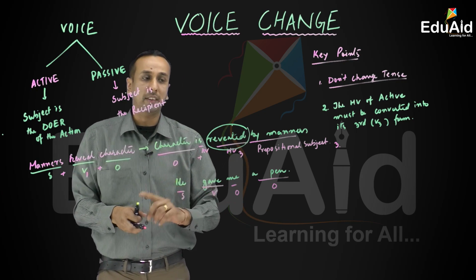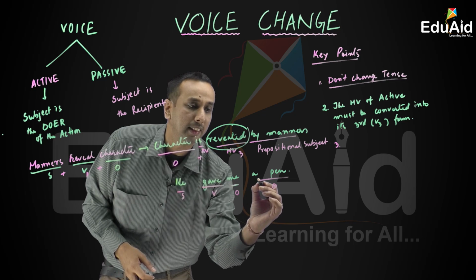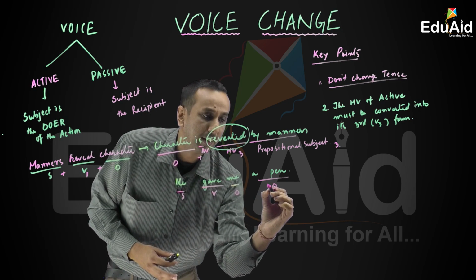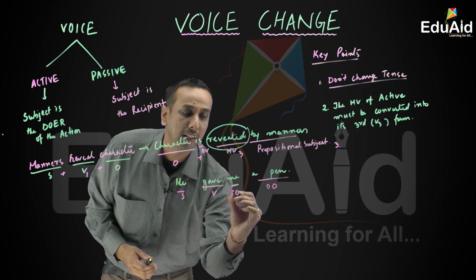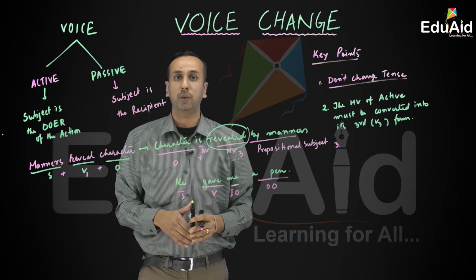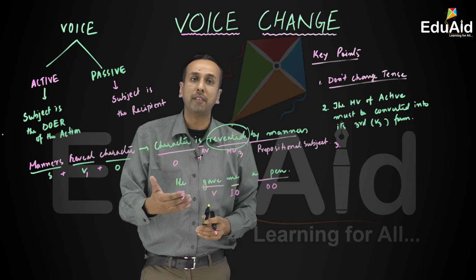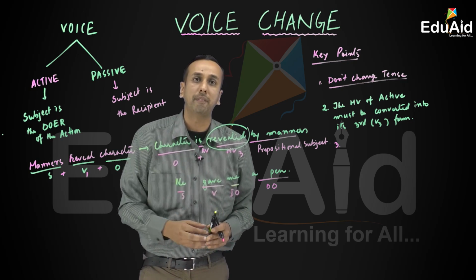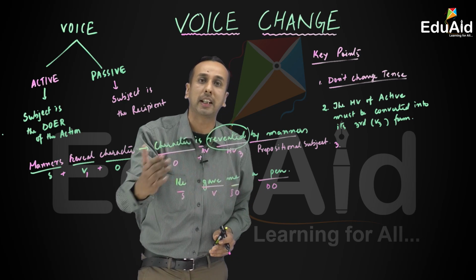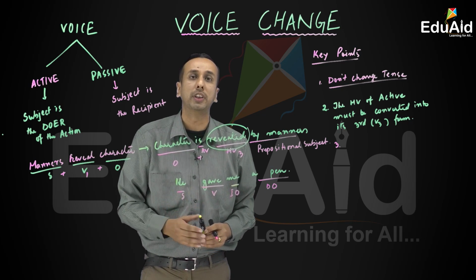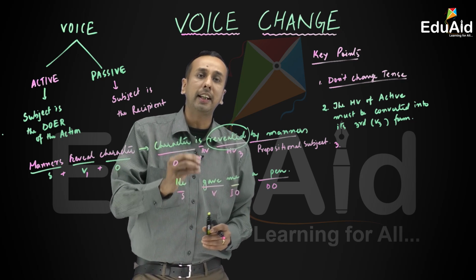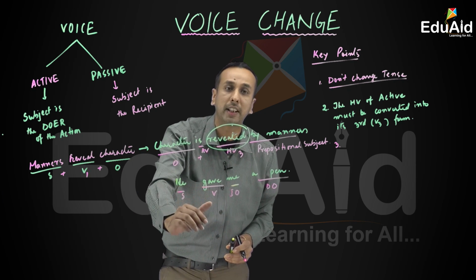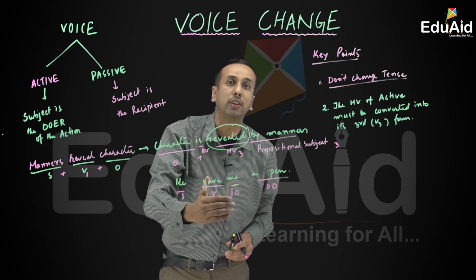So in grammar we precisely consider a pen to be a direct object and me to be an indirect object, IO or DO. While you convert a sentence from active to passive, you can either pick the indirect object as the subject in the passive or you can pick the direct object as the subject in the passive. Both will be considered correct. But just grammatically speaking, while you change this kind of sentences from active to passive, it's better if you pick the indirect object as your subject.